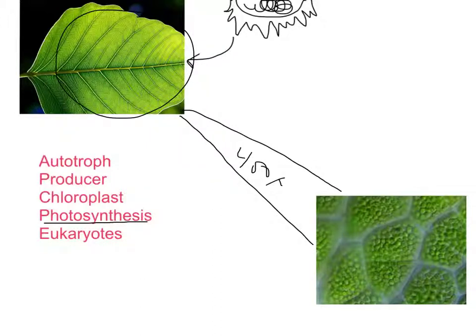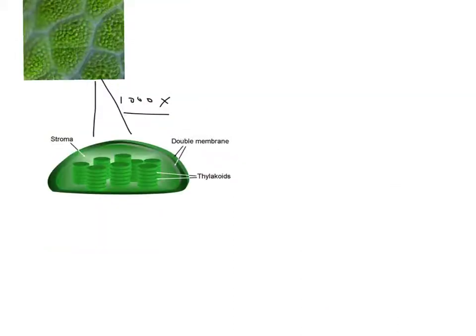And these individual green dots inside of the cell that you're seeing are actually chloroplasts, and those are the organelles inside of a plant cell that carry out photosynthesis, the process through which sun energy is being used to convert carbon dioxide and water into food in the form of sugar. And if we zoomed in on a chloroplast 1,000 times, this is what we would see.